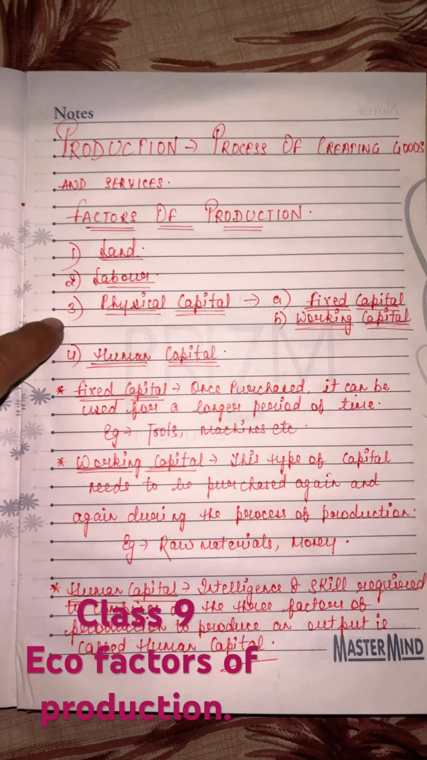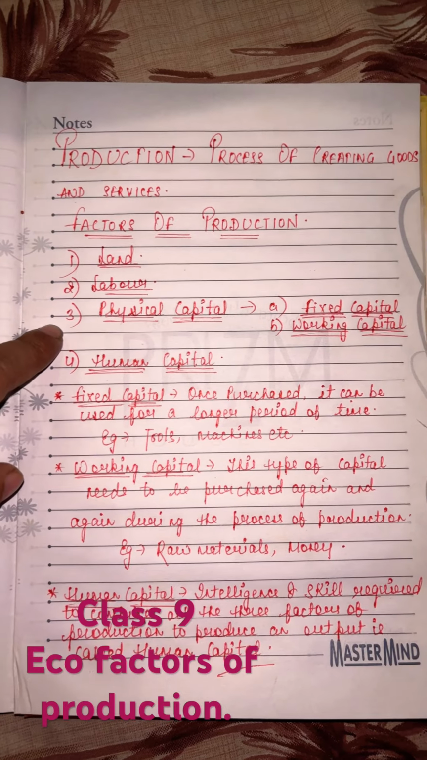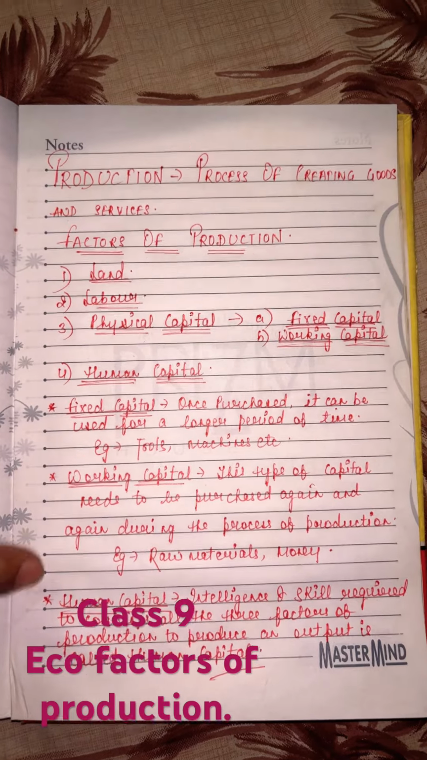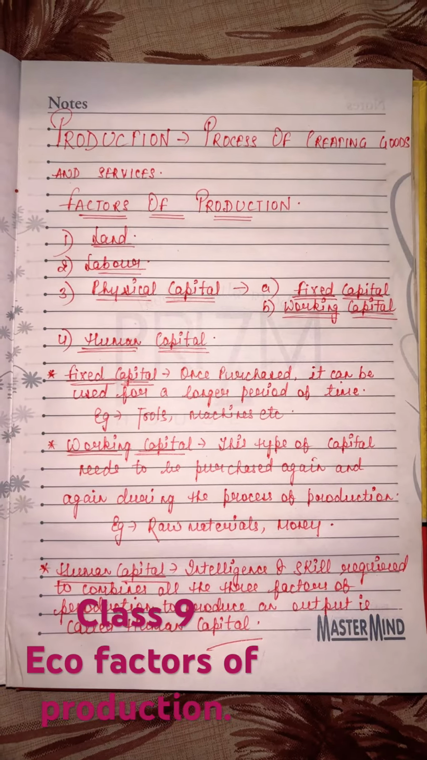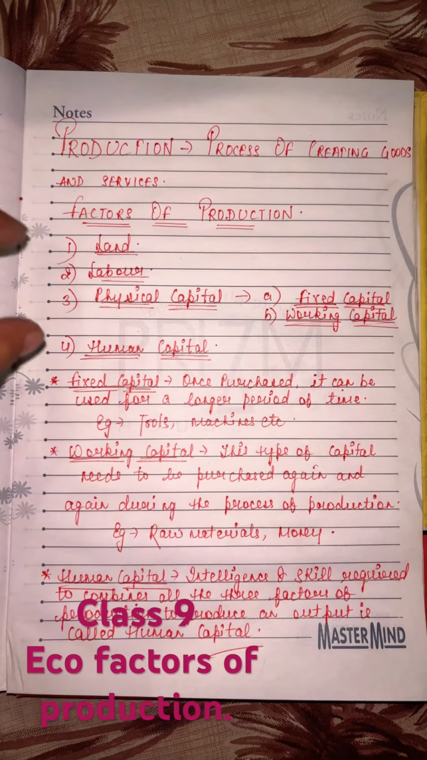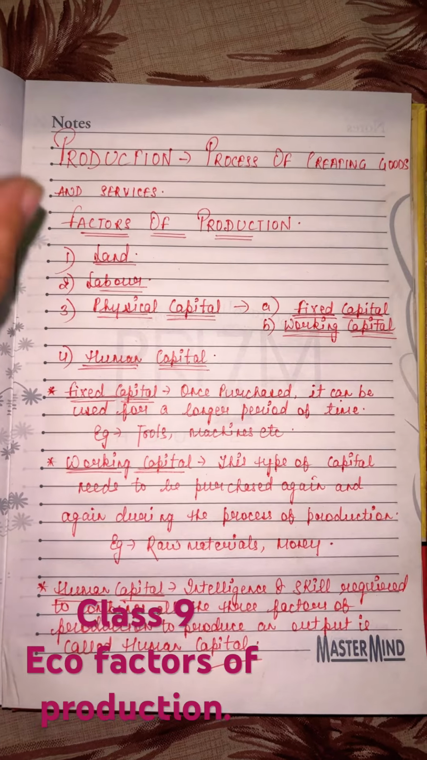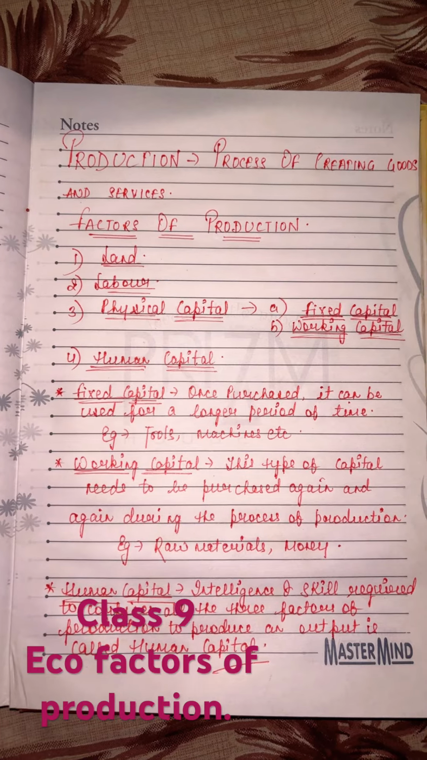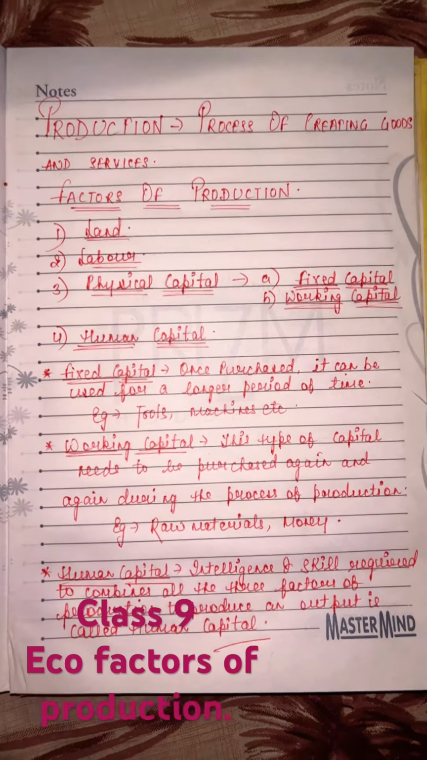Now we have got land, labor and physical capital. Now these have to be put together by someone who can utilize them in a wise manner so that a proper output can be obtained. So we have human capital. Intelligence and skill required to combine all the 3 factors of production to produce an output is called human capital. Now as the 3 factors of production are with us, we require some intelligence and enterprise that can combine all these factors of production to produce an output. That we call it as a human capital.